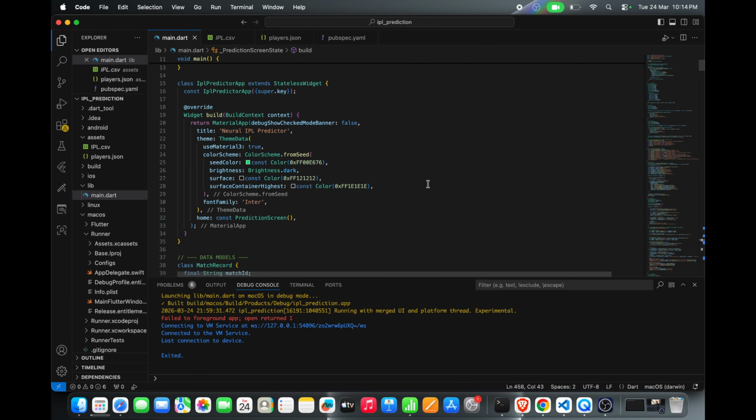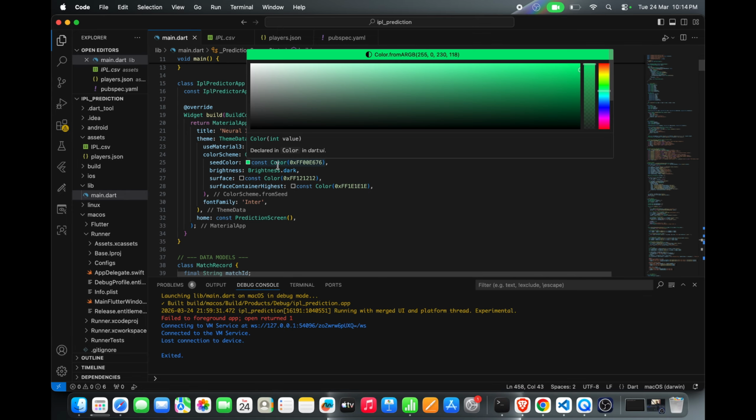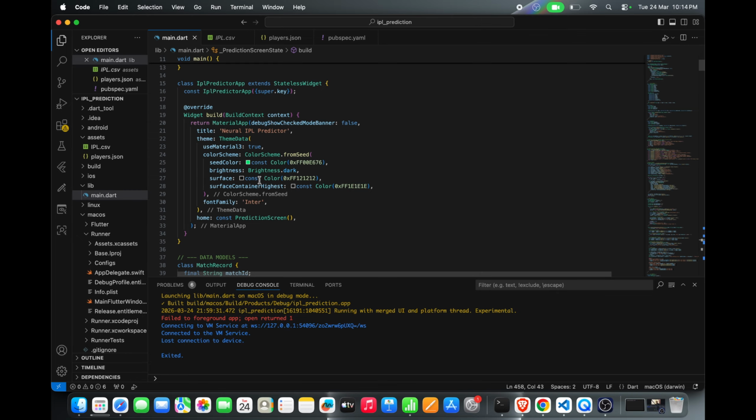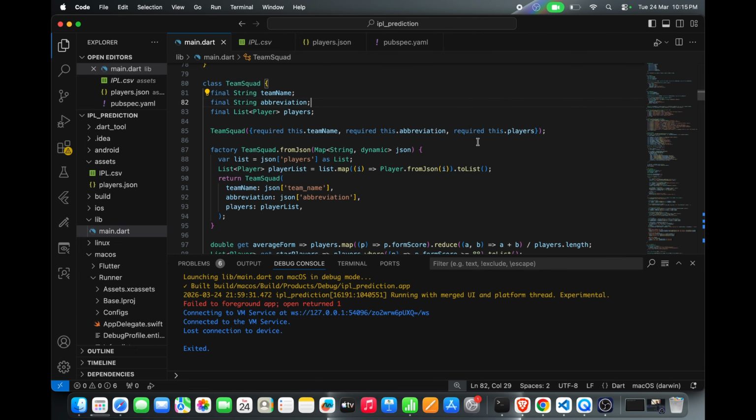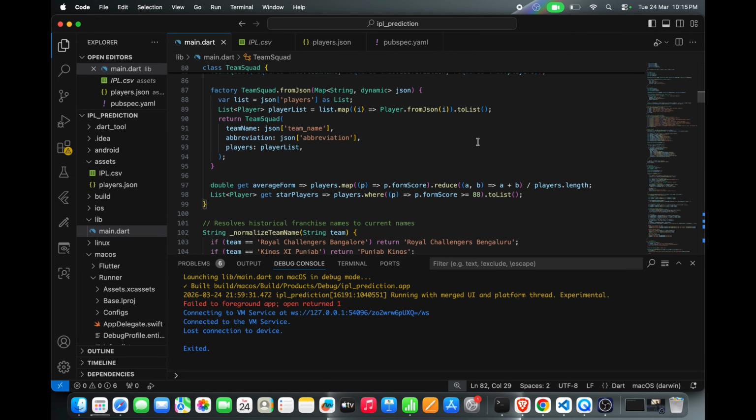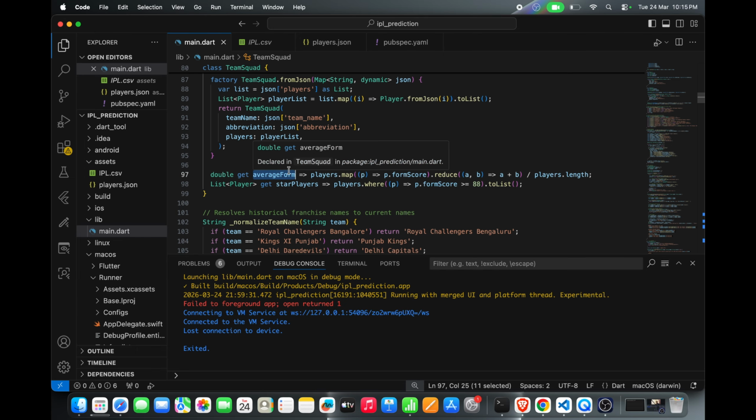So first of all, step 1. I built the surface as dark and using a neon color, so both are in theme. These are the data models I am using: the match record and the team squad. I am also calculating the average form of each team by aggregating the recent score for every player and by team.